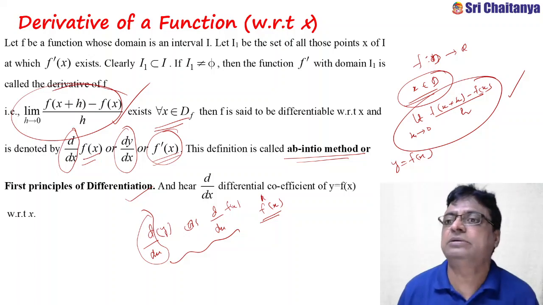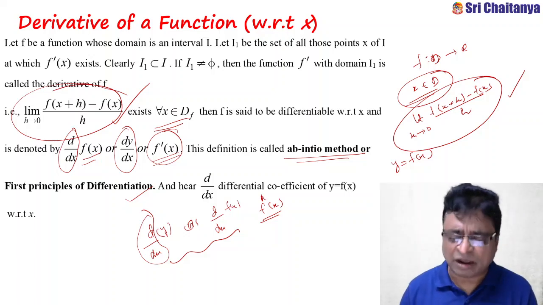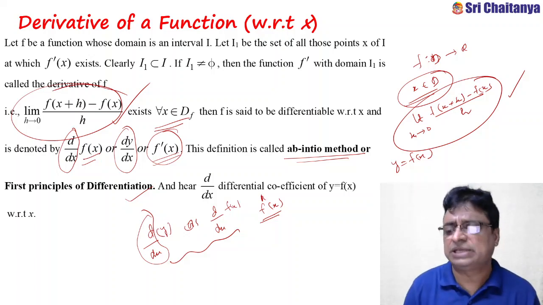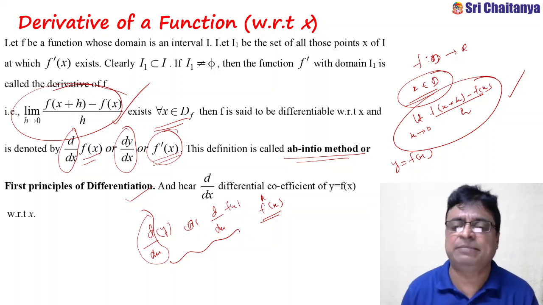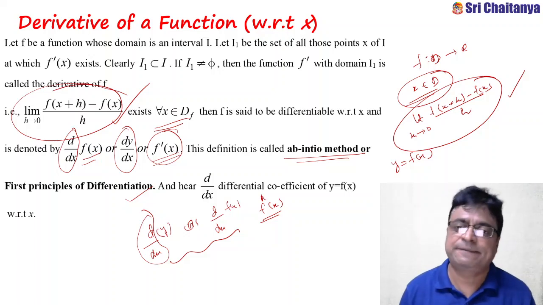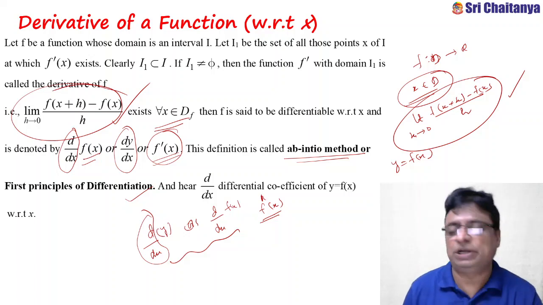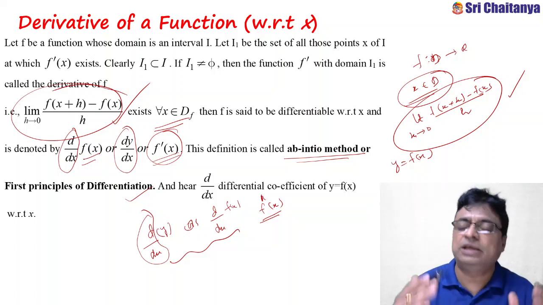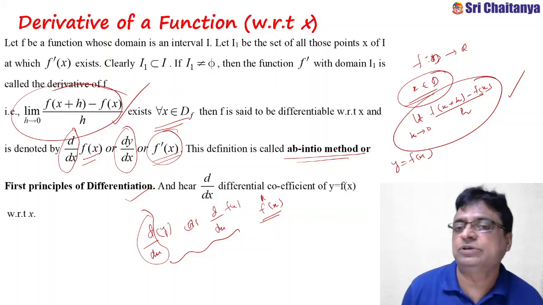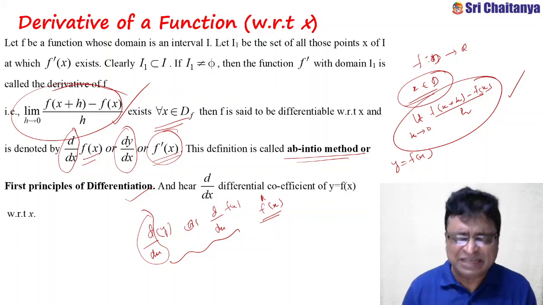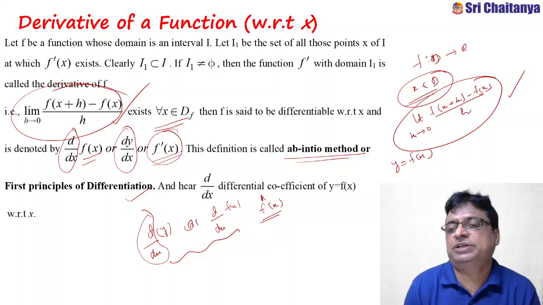Once upon a time in the JEE Advanced examination, in the 80s and 85s or around that time, one question was guaranteed: find the derivative of a function with respect to the ab initio method or first principles. Because with this definition only, we derive all the important standard formulas in differentiation. I will give that information in the next video, because here I am focusing on the fundamental theoretical information.